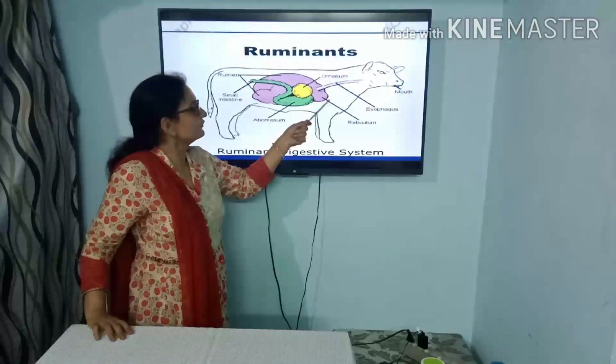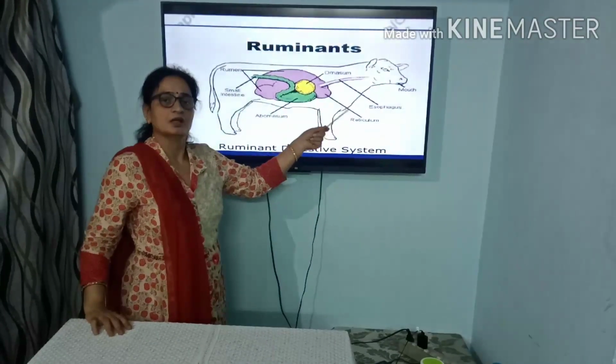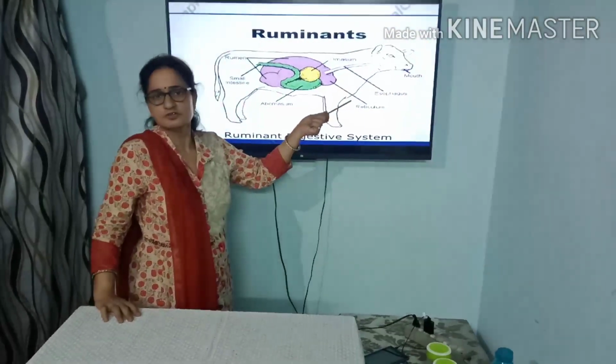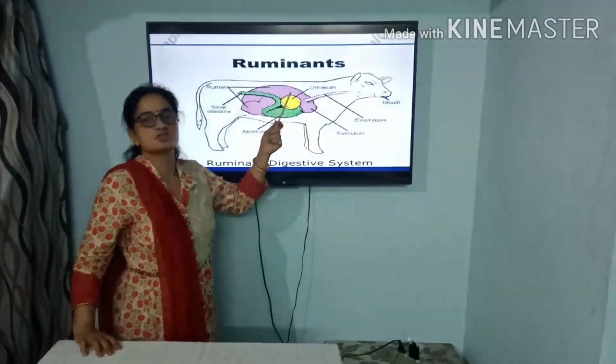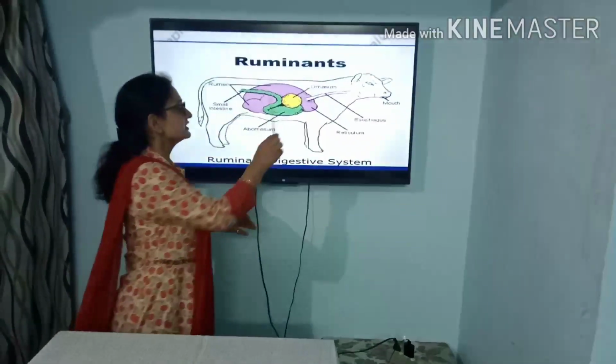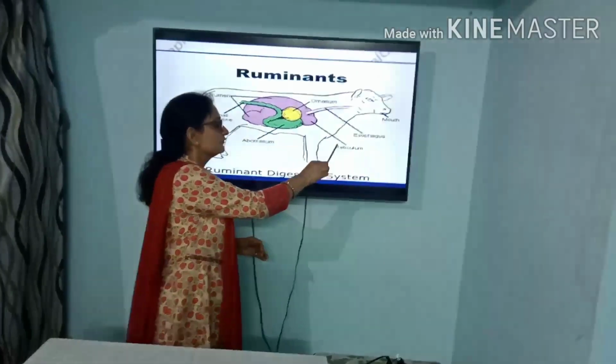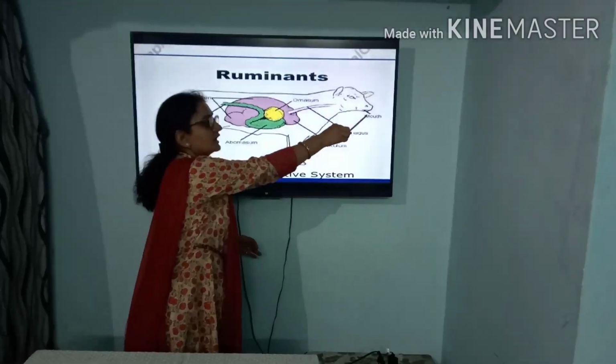From the rumen, the food goes into the reticulum. Here some bacteria are present which act on the grass and help in digestion of the cellulose. This partly digested food from the reticulum goes back again into the mouth.